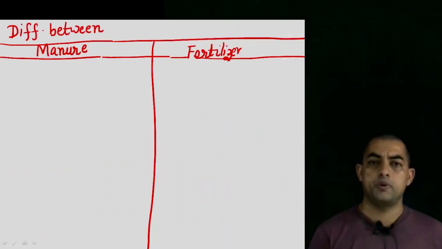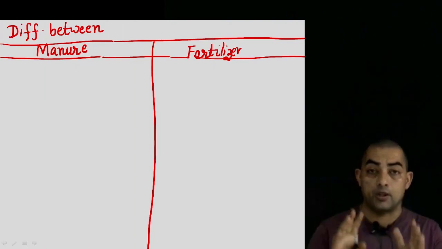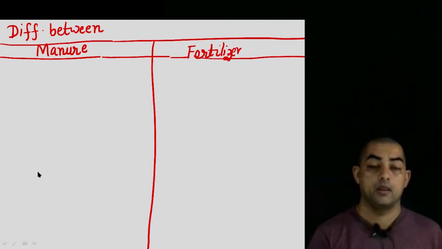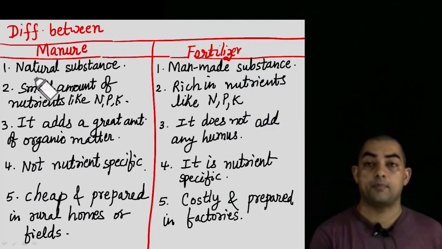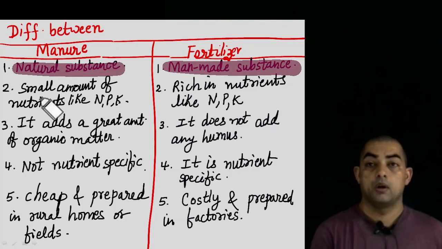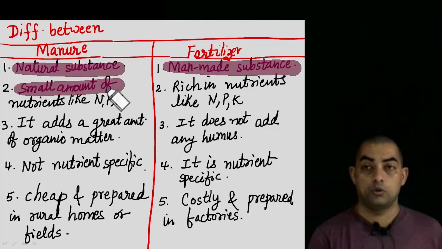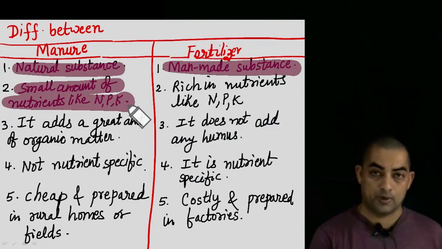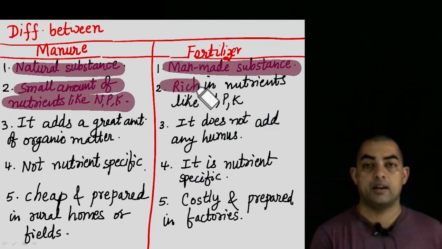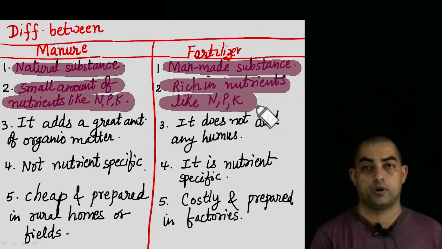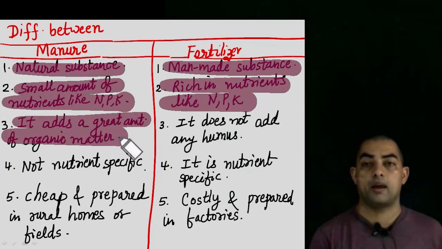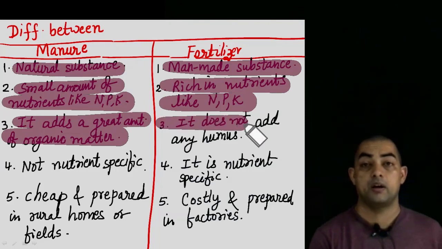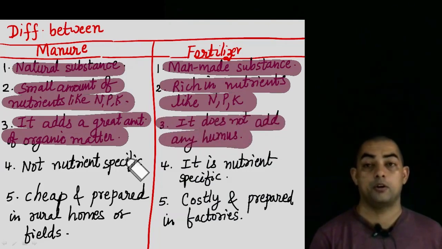Now, this can also be asked as one of the questions, like how to differentiate between manure and fertilizer. So here is a big list. Let us read one by one. The first one is, we know that manure is a natural substance, whereas fertilizer is a man-made substance. When we talk about manure, small amount of nutrients like nitrogen, phosphorus and potassium. Yes, they are low in nutrients, whereas fertilizers, they are rich in nitrogen, phosphorus, potassium. Next point for manure is it adds a great amount of organic matter, which we don't get from fertilizer. So it does not add any humus or organic matter to the soil.